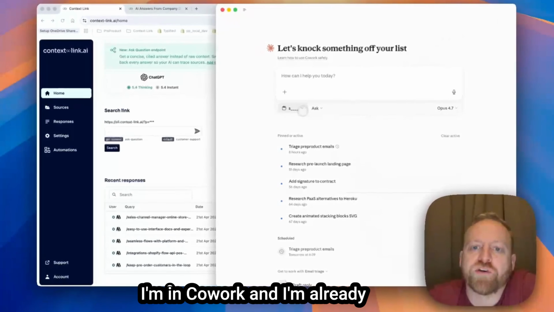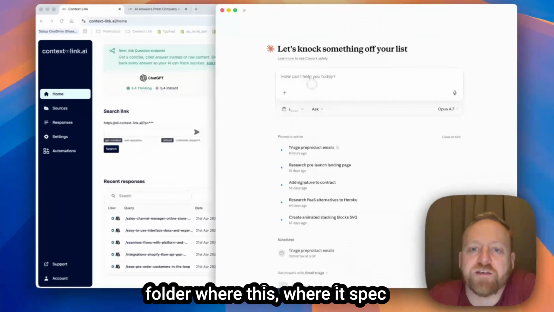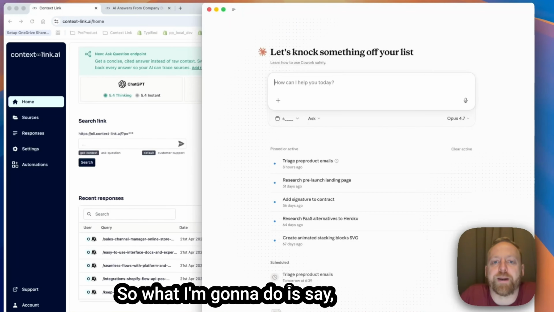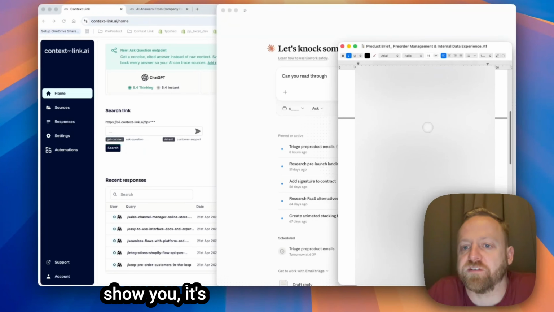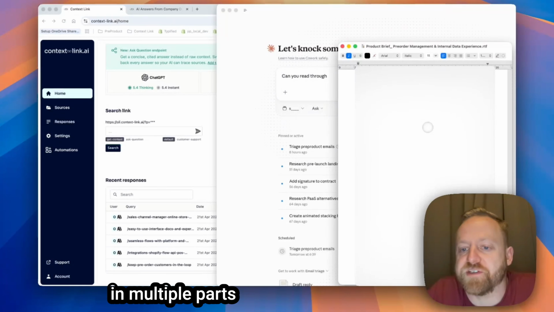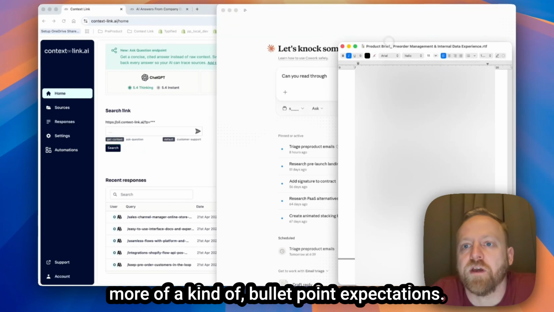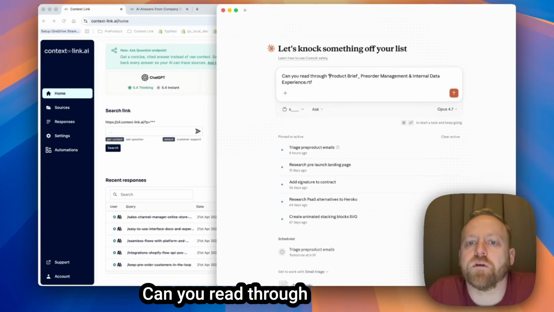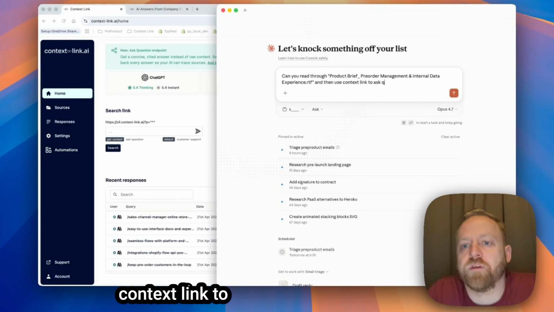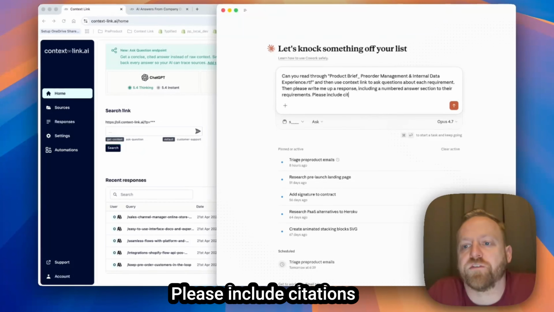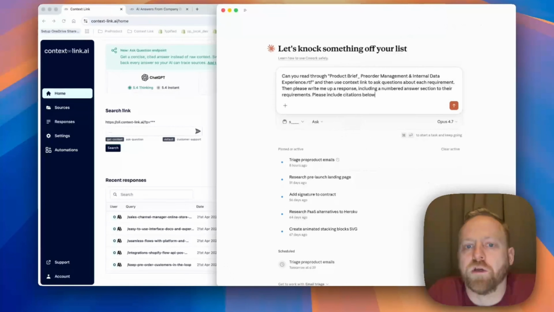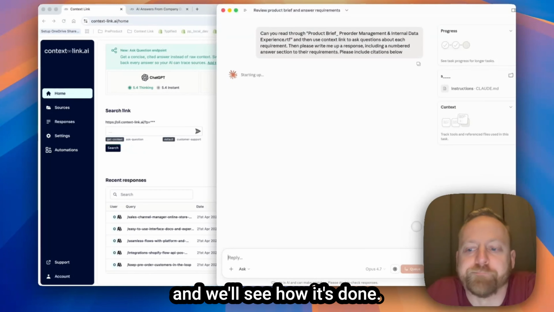I'm in Cowork and I'm already in the folder where this product spec is. What I'm going to do is say, can you read through, and I'll blur this out, but just to show you, it's one of these things that comes in multiple parts, and then at the very end is more of a bullet point expectations. Can you read through and then use Context Link to ask questions about each. Please include citations below. We'll check back in a second. We'll see how it's done.